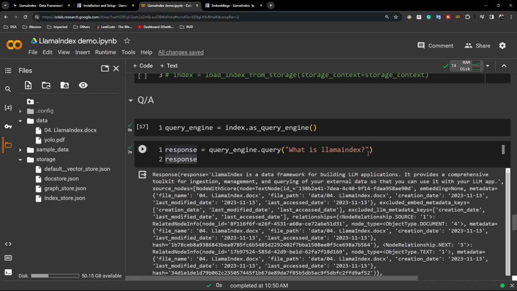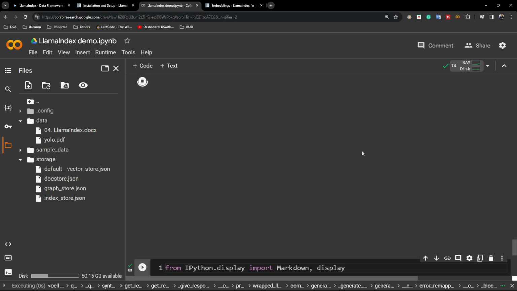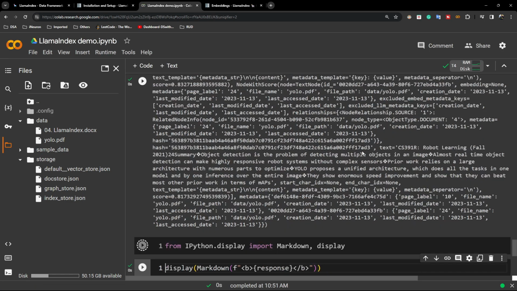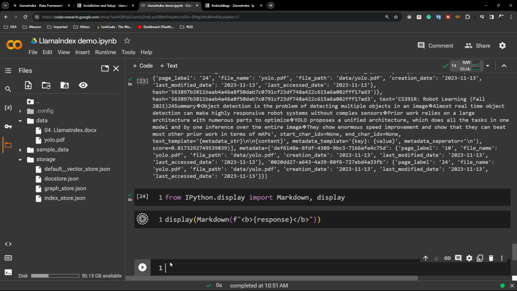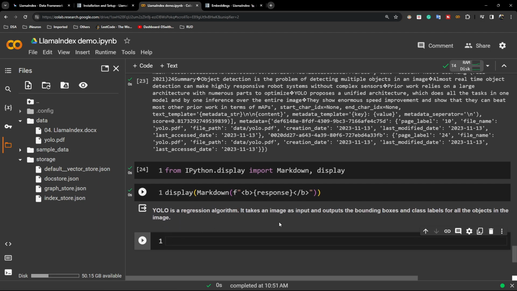Now you can ask any other query. So let's say I have one YOLO documentation. So I can ask anything about YOLO. So what is YOLO? Now if I execute again, see, YOLO is a regression algorithm. It takes image input and outputs bounding boxes and labeled images.